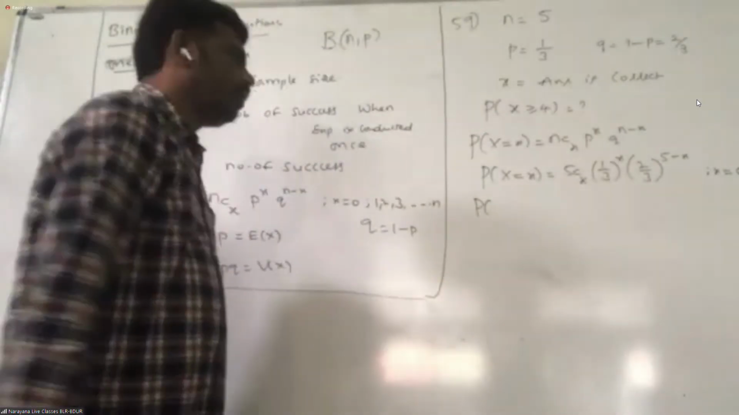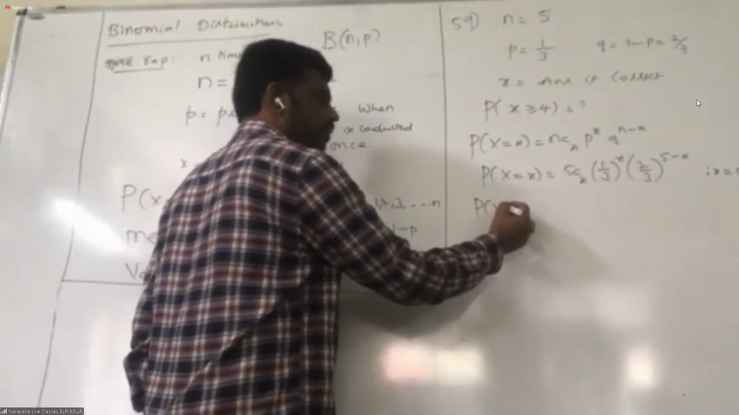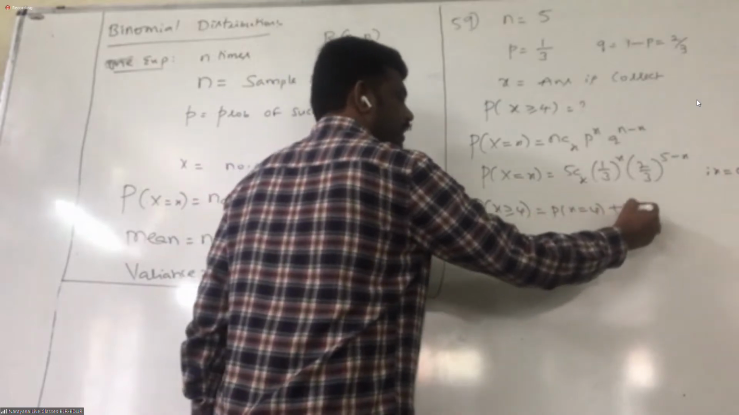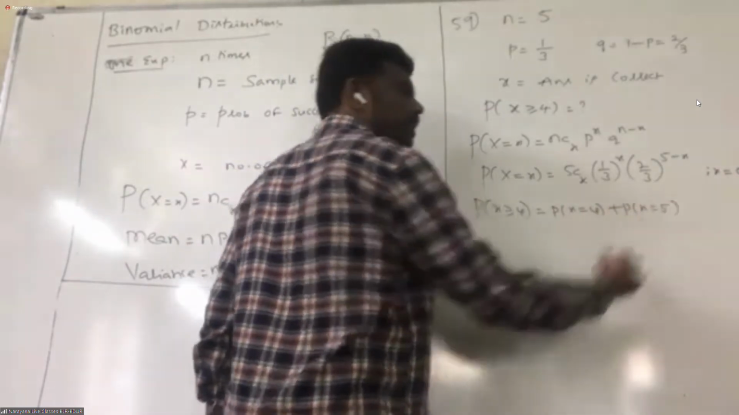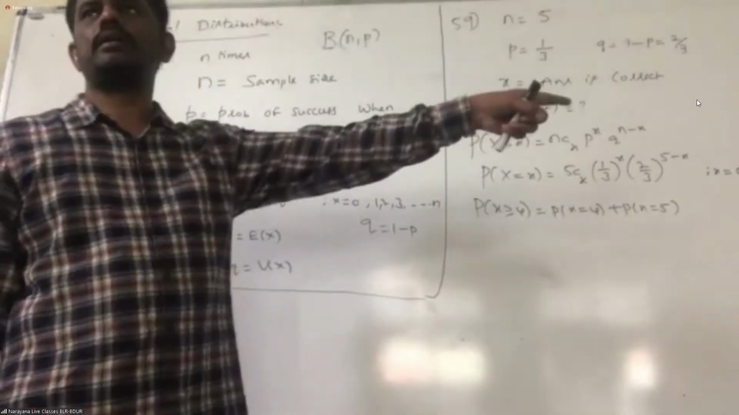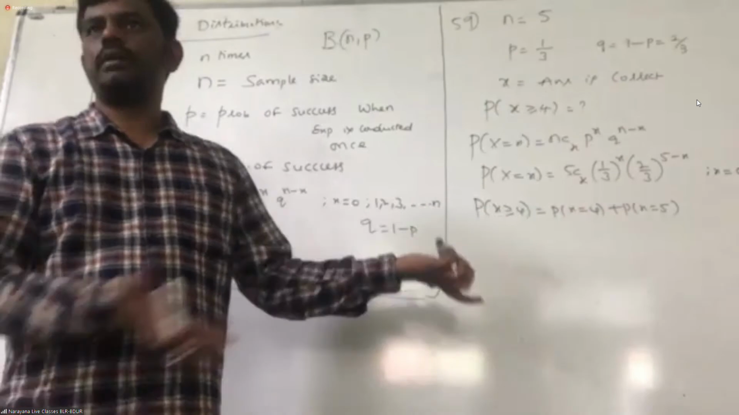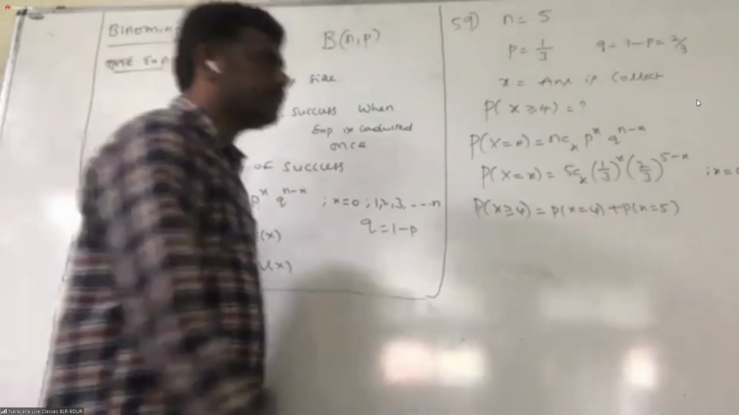Now you need the probability that x is greater than or equal to 4, which means you need x equal to 4 plus x equal to 5, right? That's it. You cannot take 6, because here your sample size is how much? 5. Now substitute. What is the value for x equal to 4?